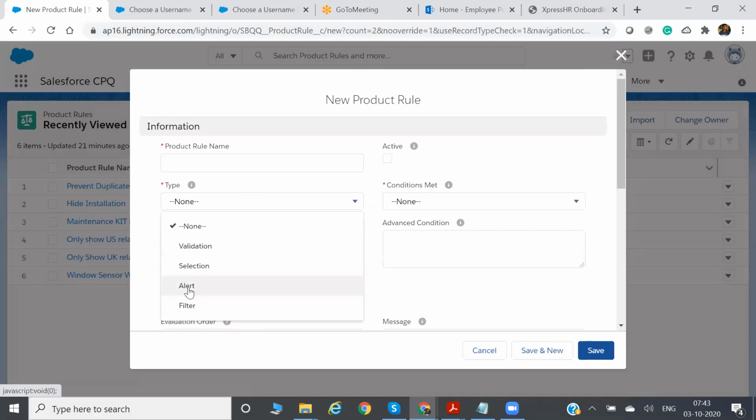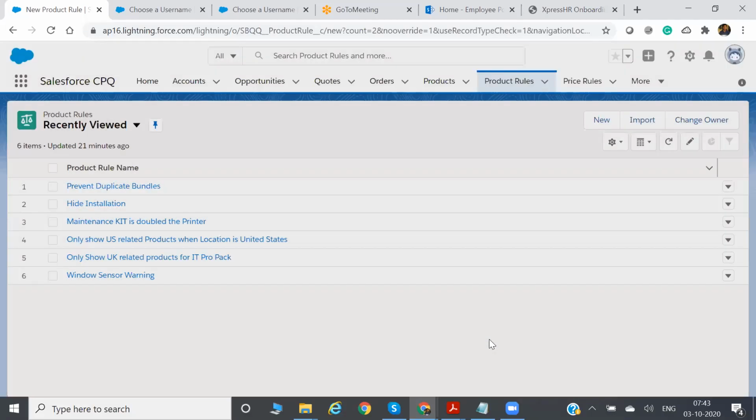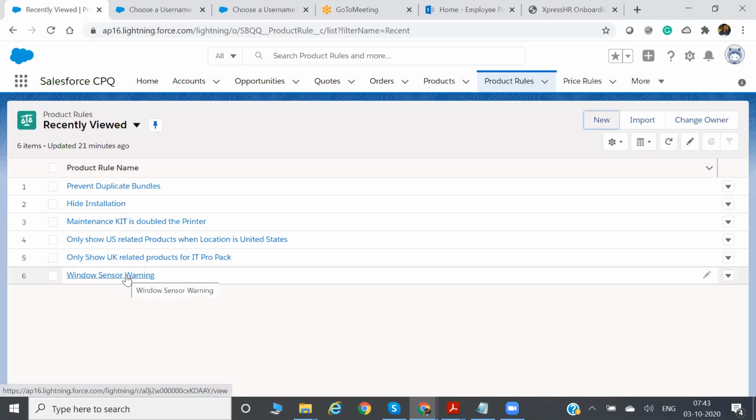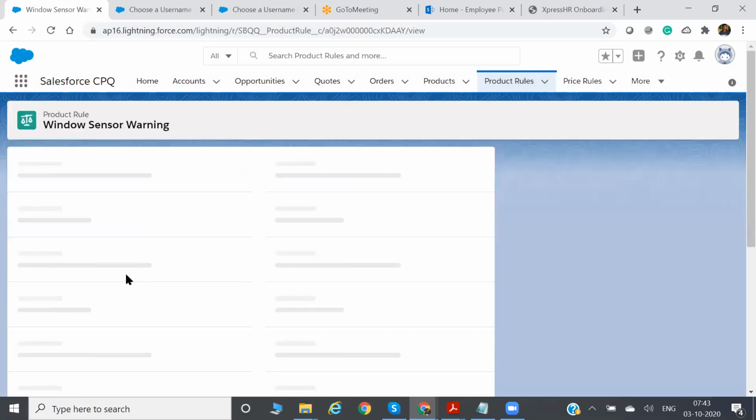Let's talk about alert and validation first. Selection and filter I will tell later. What is alert and what is validation? Alert means you are giving an alert to the sales rep. So what kind of alert? An alert or warning message, that is called alert. So, Windows sensor warning.